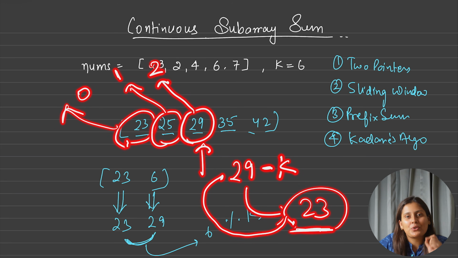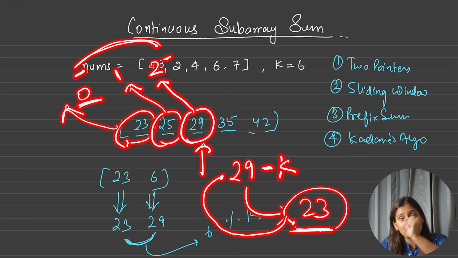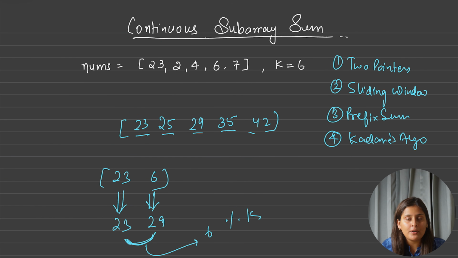Index is 0. So my current index is 2, my previous index is 0, so the difference is 2. So I have found a subarray which is divisible by k and has length minimum 2. Hence only prefix sum won't help here. We need one more data structure which will store our indexes.